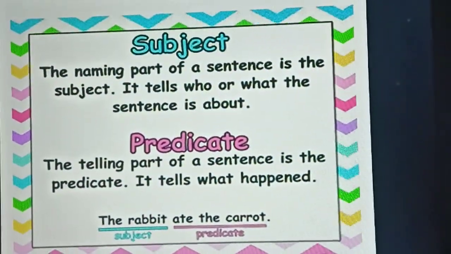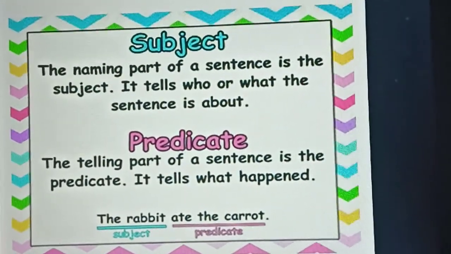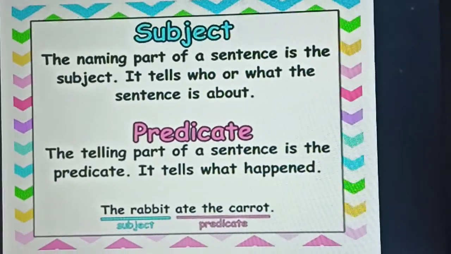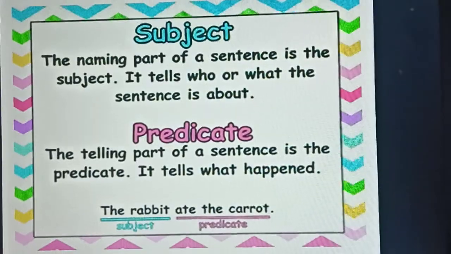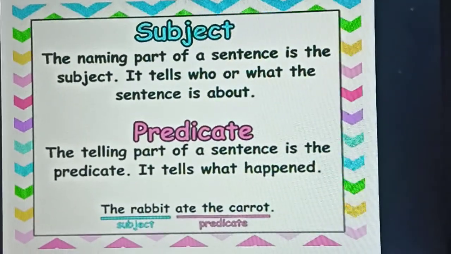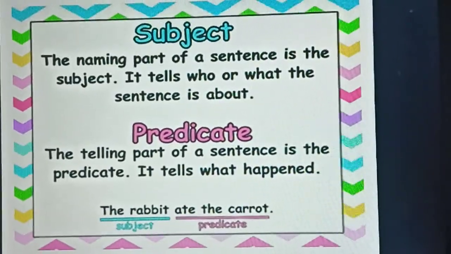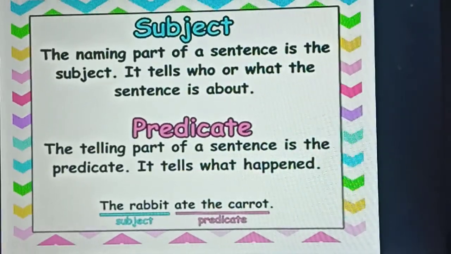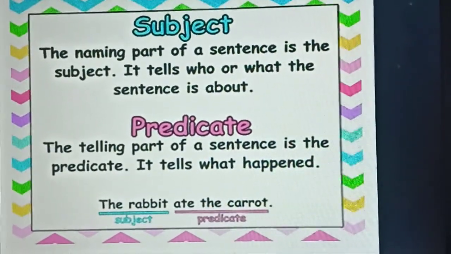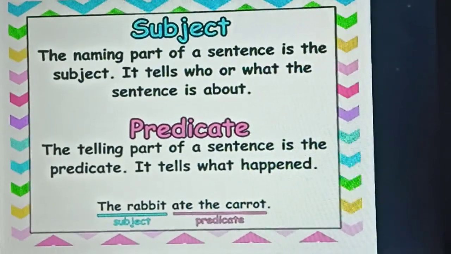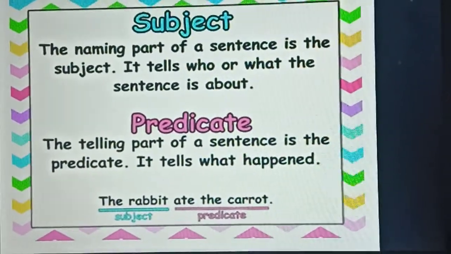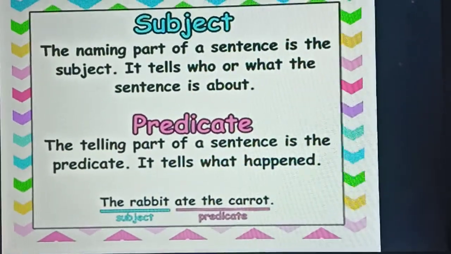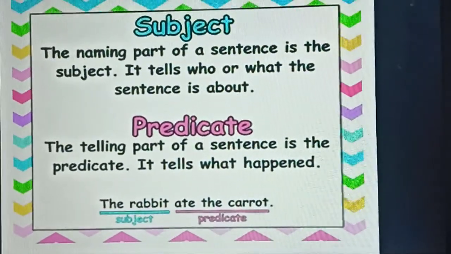See here, the naming part of a sentence is the subject. It tells who or what the sentence is about. Who is doing the action? For example, Ram writes a letter. So who writes a letter here? Ram. So Ram is the subject. What did Ram do? He writes a letter. So writes a letter is the predicate.